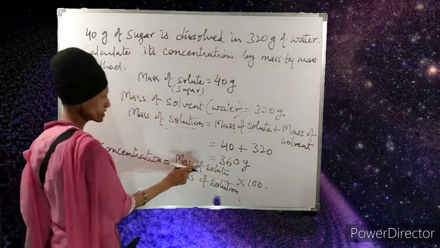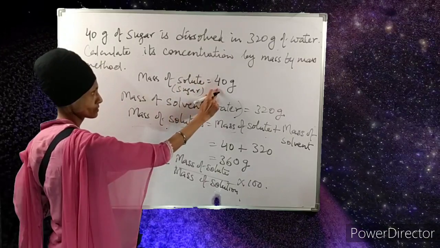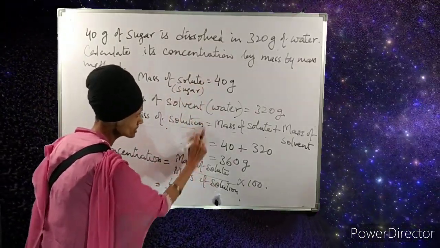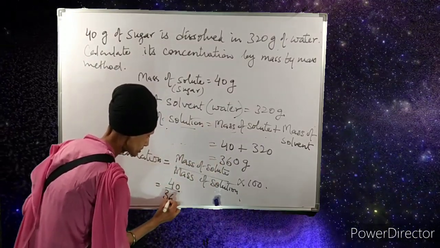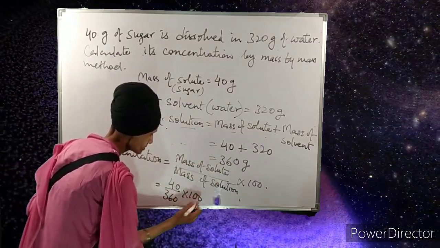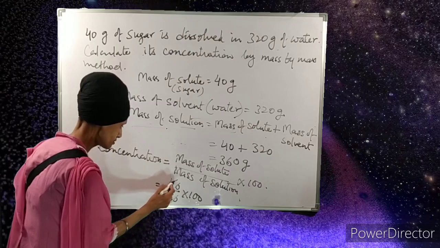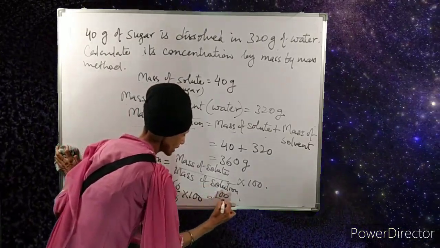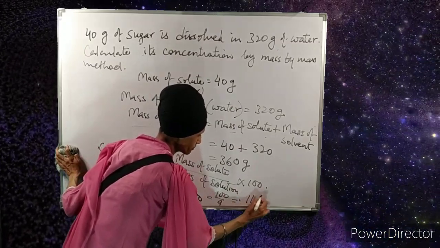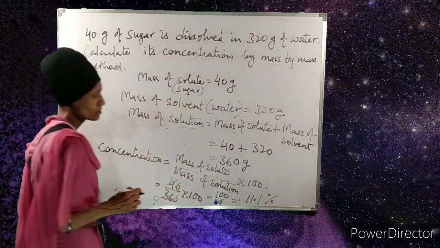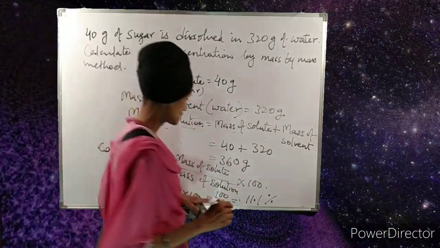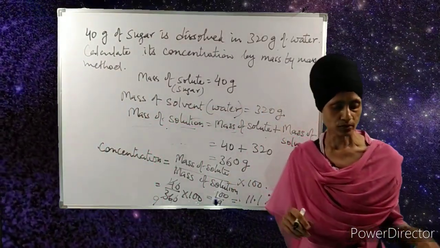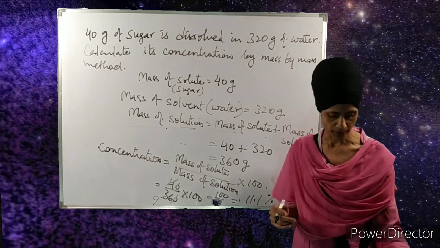The mass of the solute is 40, the mass of the solution is 360, multiplied by 100. Solving, 4 9s are 36, it is 100 by 9, and the answer on solving comes out to be 11.1%. So the concentration of the solution is 11.1%. This is the mass by mass method. Similar numericals you can also practice.